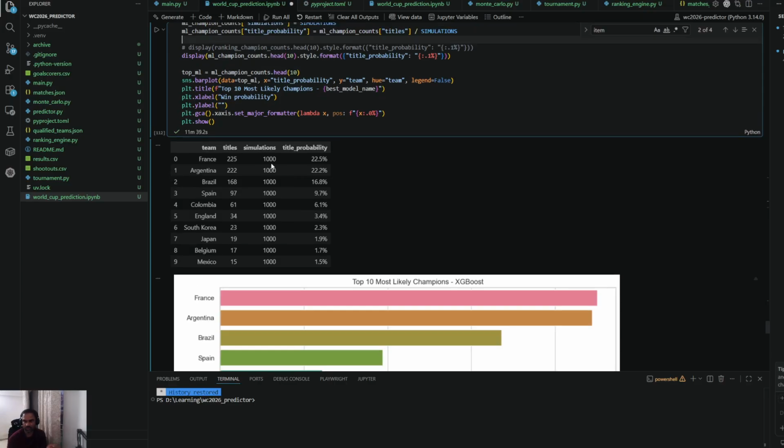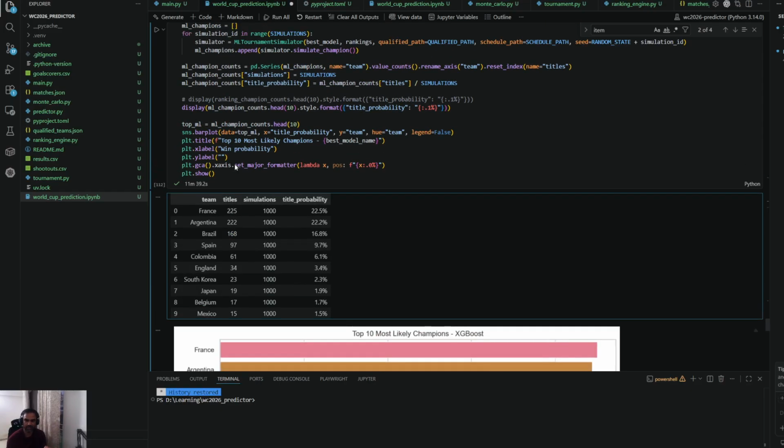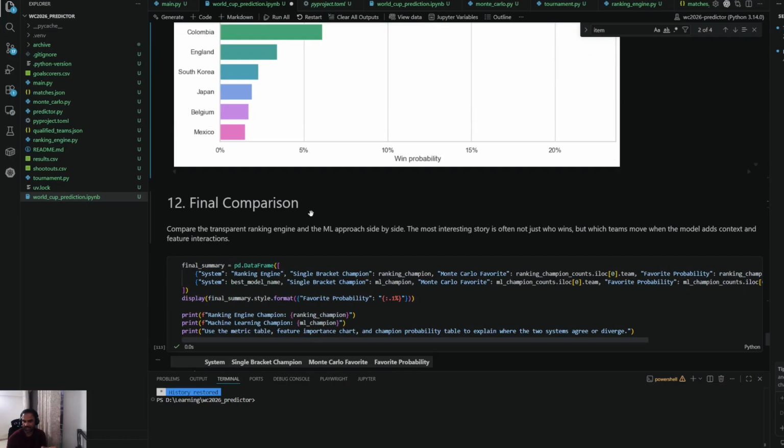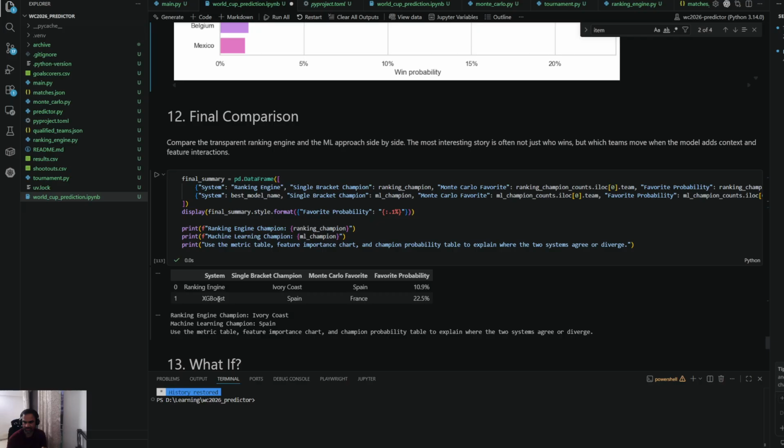So for 1,000 simulations, France won 225 of them, Argentina won 222, Brazil won 168, Spain won 97. So the Monte Carlo simulation is telling us that France is pretty strong and they have a 22.5% probability of winning the title. If you want to do a final comparison of the ranking engine versus the XGBoost, ignore this because it's a single bracket, but Monte Carlo for a single one is Spain, and Monte Carlo for multiple simulations is France. So these are also my picks based on data.